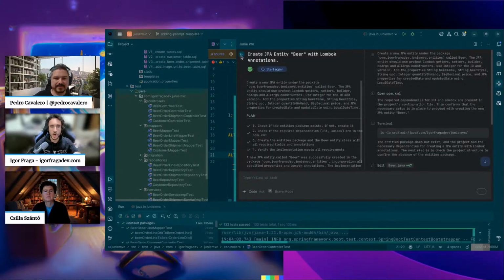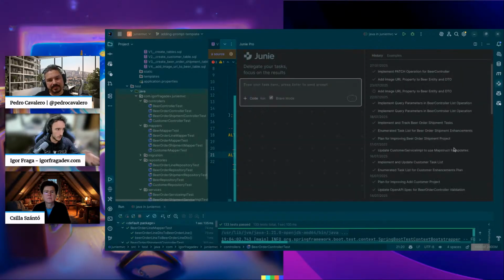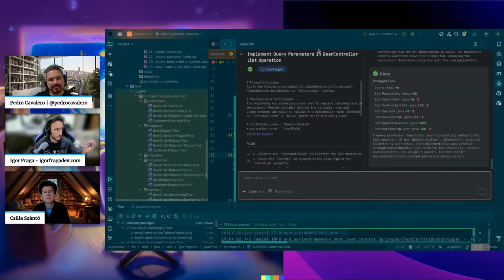after having more context on agentic coding, you can start to ask it more elaborate things. When you add something like a query parameter in the beer controller list operation here, it's not just a single entity that you're changing.